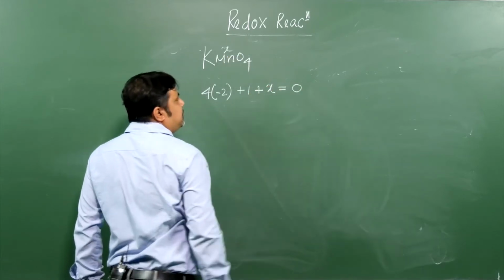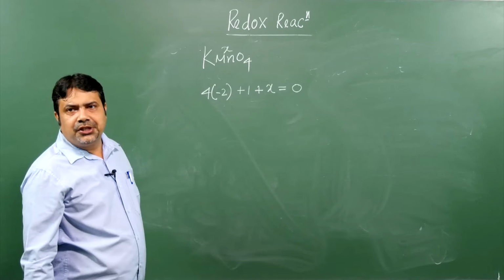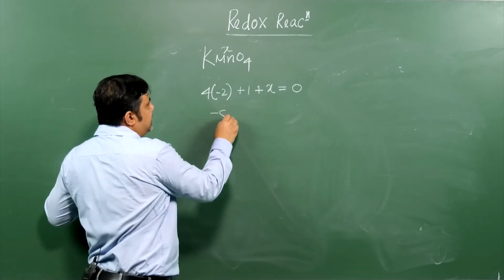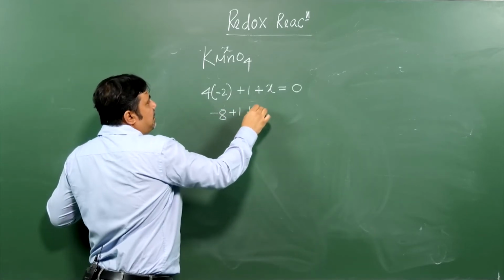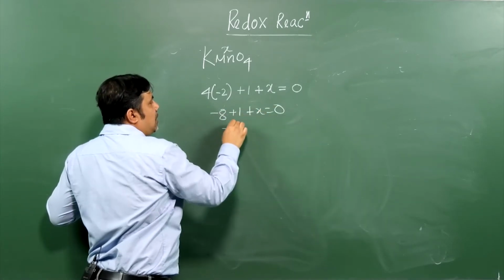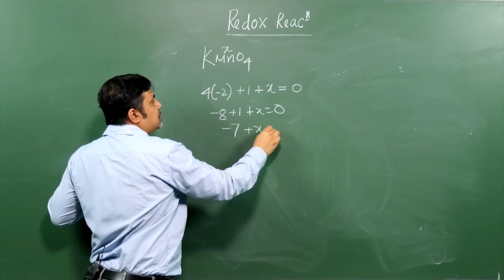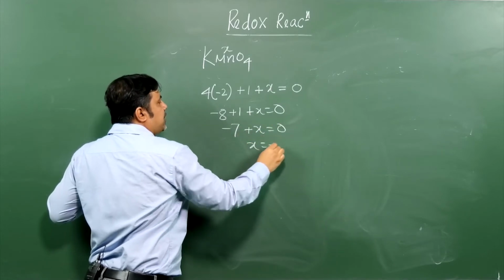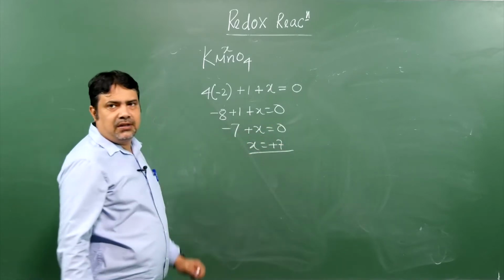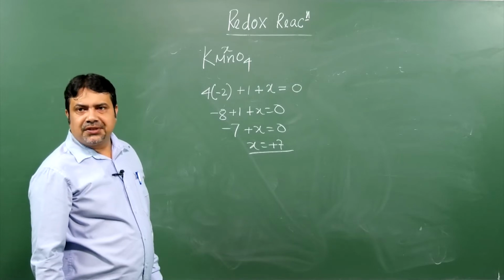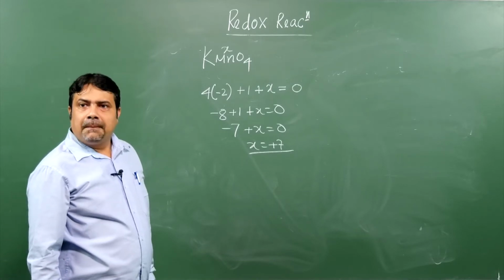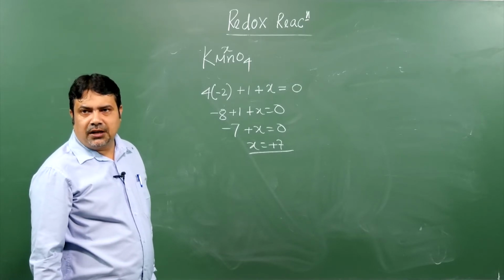The overall charge is zero, because this is a neutral molecule. So we get -8 plus 1 plus X equals 0, so -7 plus X equals 0. So X will be equal to how much? +7. So immediately you get the oxidation state of manganese as +7. Got it, my dear student?